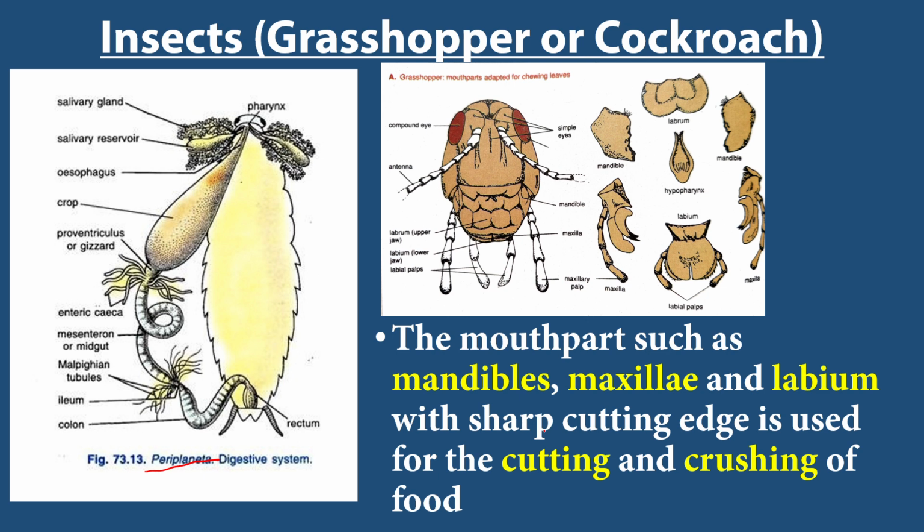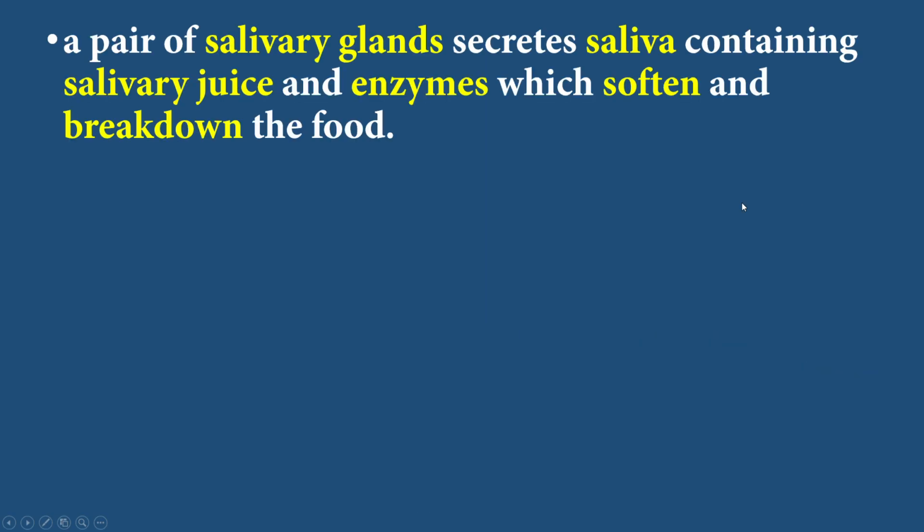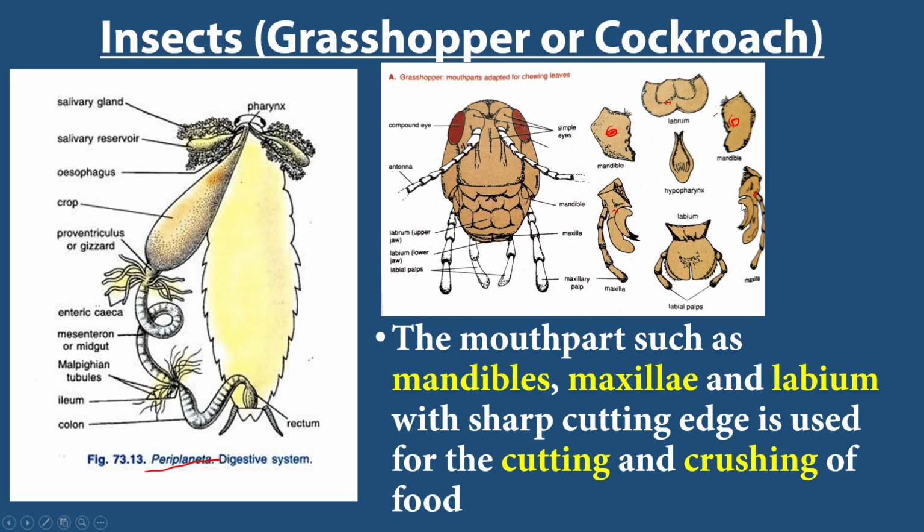Now, the mouth part of grasshopper and cockroach is made up of four major parts. We have the mandibles, the maxillae, the labium, and the labrum. If you look at it, we have labrum, we have labium, the two mandibles, and the maxillae. They use the mandibles and maxillae to cut the food.